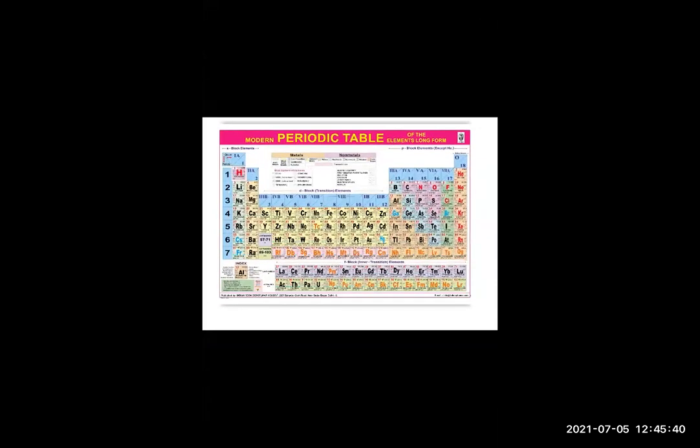Now what about bromine? Bromine is in which state, students? Give the answers. Very good, Aryan, Ankita, Revati. All the students have given the answer as liquid. Very good. So bromine is the only liquid, right? It is in the liquid state. It's a brown colored liquid, right?